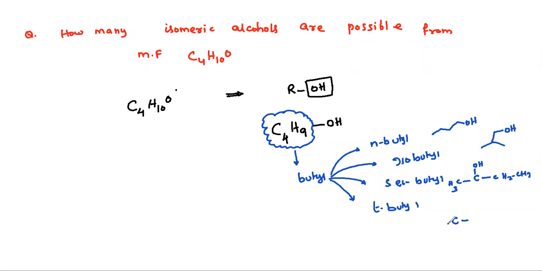Tertiary butyl will be like this: CH3, CH3, CH3, OH. So how many are possible? 4. So the answer will be 4. Let's move on to another question.